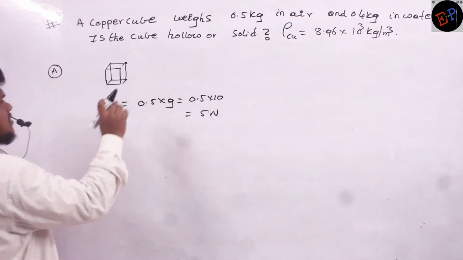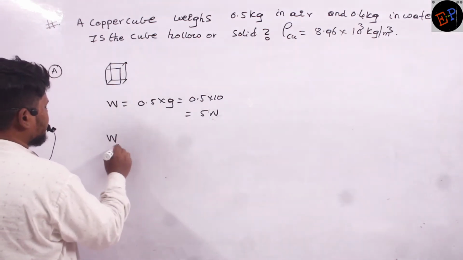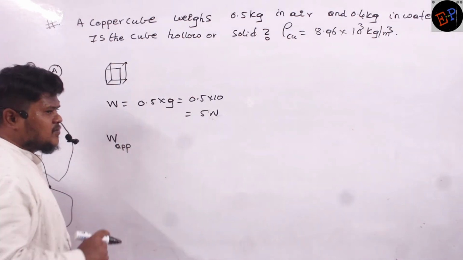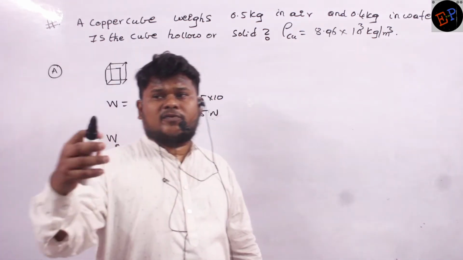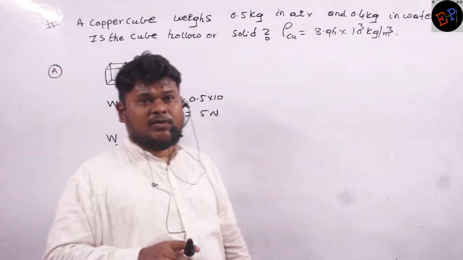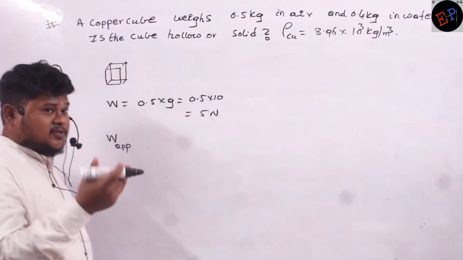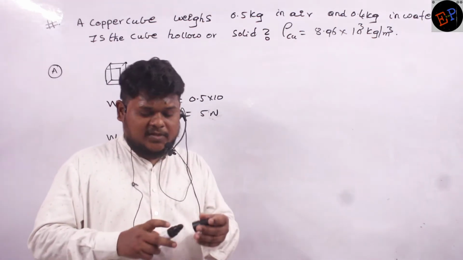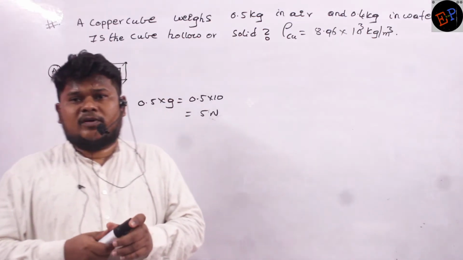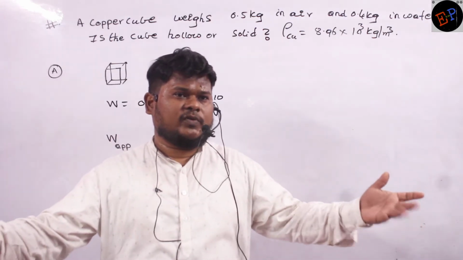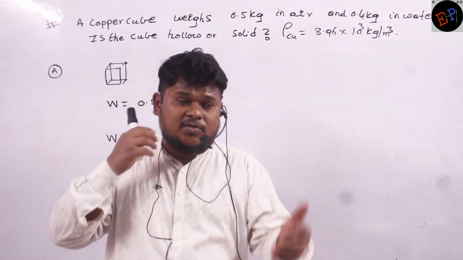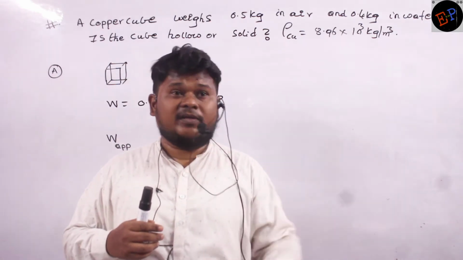What is the apparent weight of the body? Apparent weight means the weight of the body when force of buoyancy is acting, or the weight which we experience when it is inside water. When we want to lift a very big stone, we cannot lift it. But the same stone, if it is in water, you can lift it very easily.